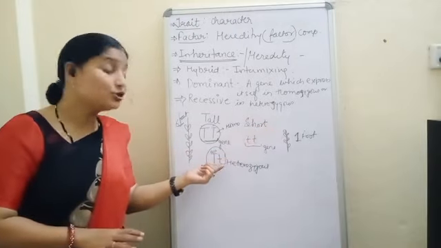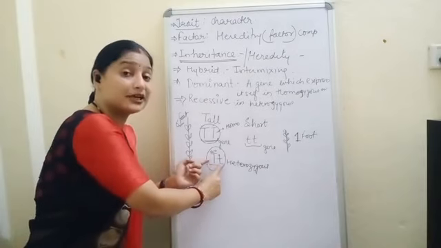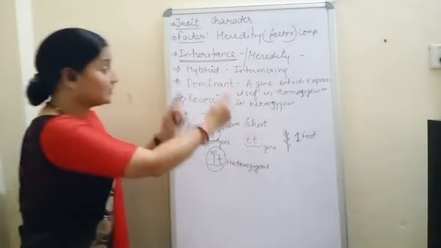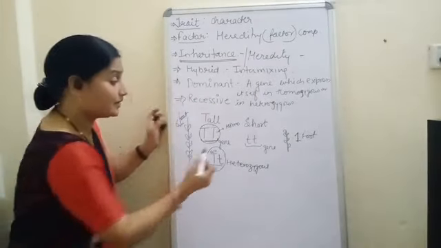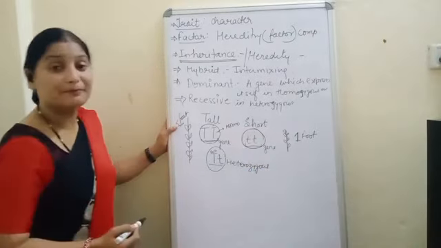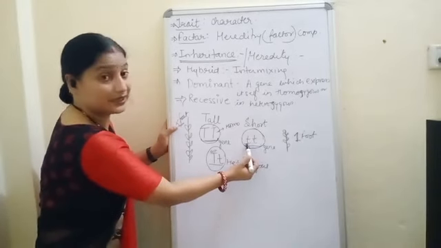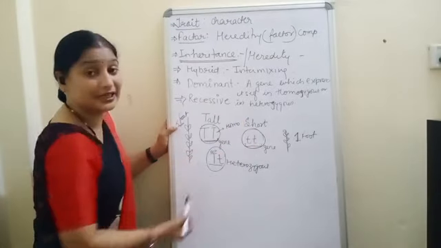But if out of the pair one is different from the other, that is called heterozygous. And the recessive gene always represents itself in the homozygous condition, when both the alleles are the same.